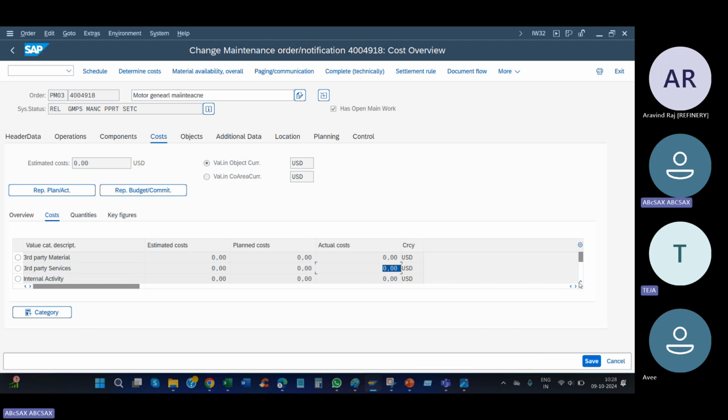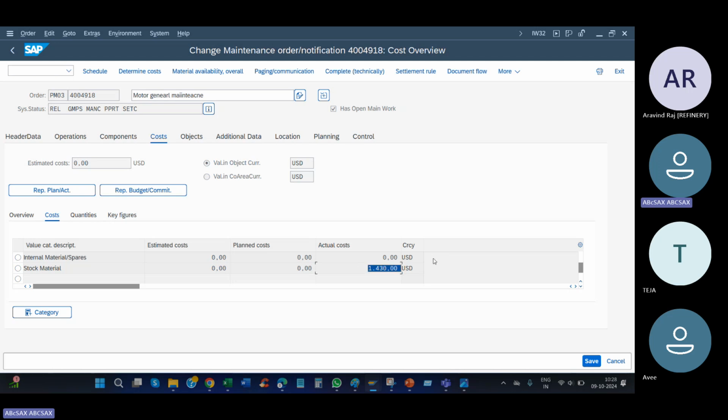Sir, services means we take the resources as labor, right? Yes, it's labor only. Outside people will come and do the work. I don't have skilled resources, so I'm calling third party people.